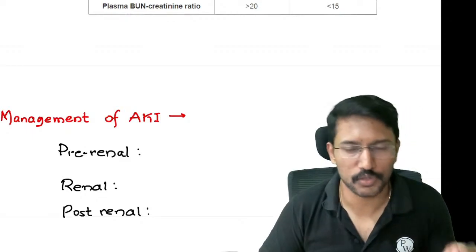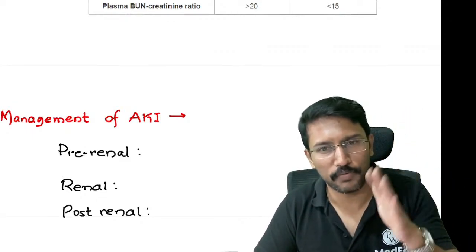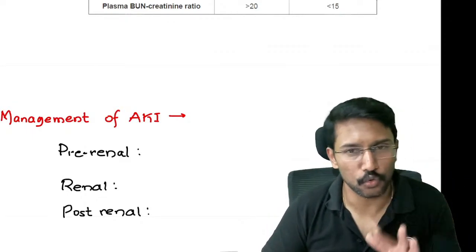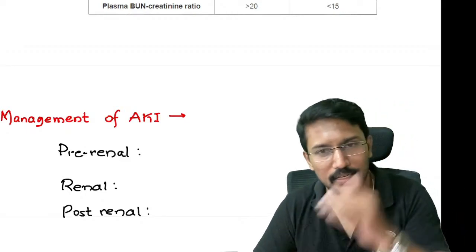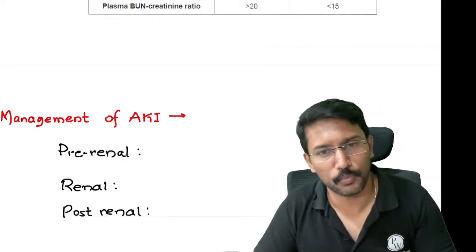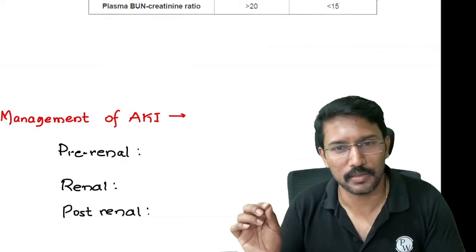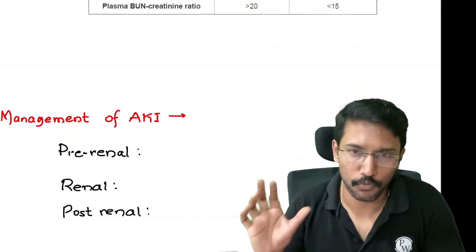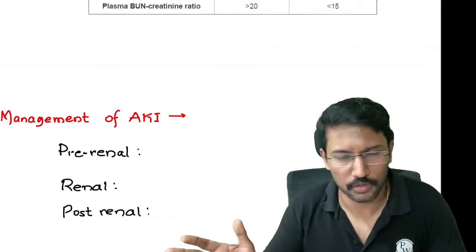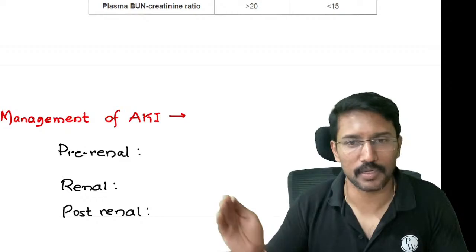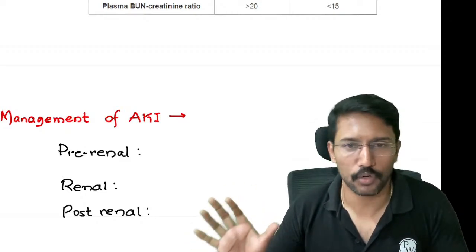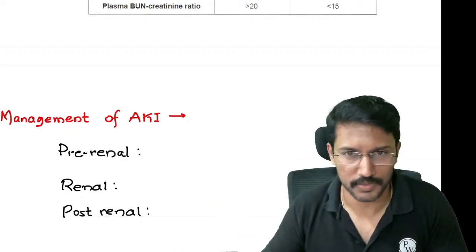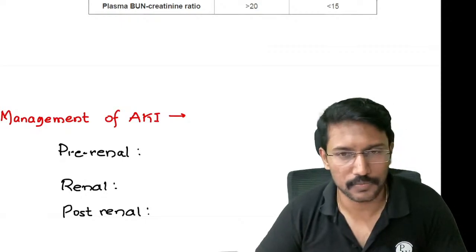The first one was the KDIGO staging: 1, 2, 3. Creatinine 1.5 to 1.9 times the baseline is stage 1, 2 to 2.9 is stage 2, or 3 times the baseline is stage 3. Or urine output 0.5 ml per kg per hour or lesser than that for 6 to 12 hours, more than 12 hours, or 0.3 ml per kg per hour or less for more than 24 hours, or anuria for more than 12 hours. That is our 3 stages.